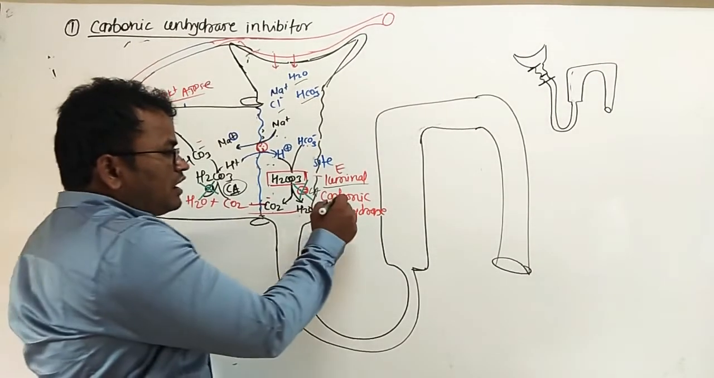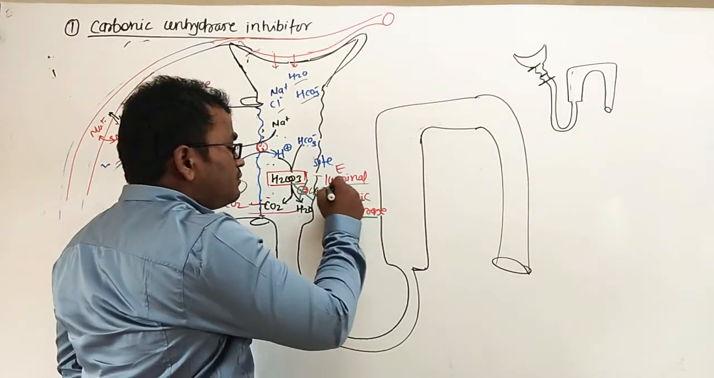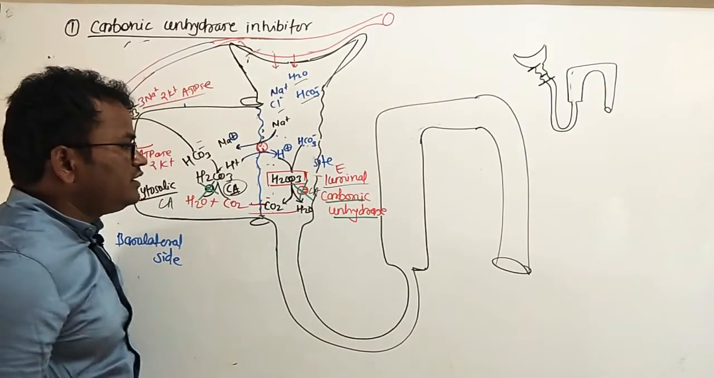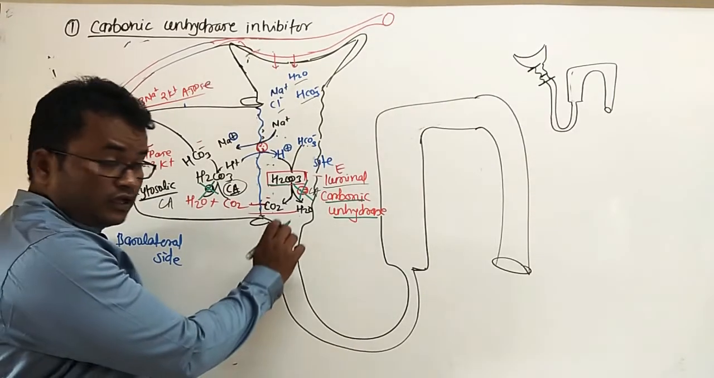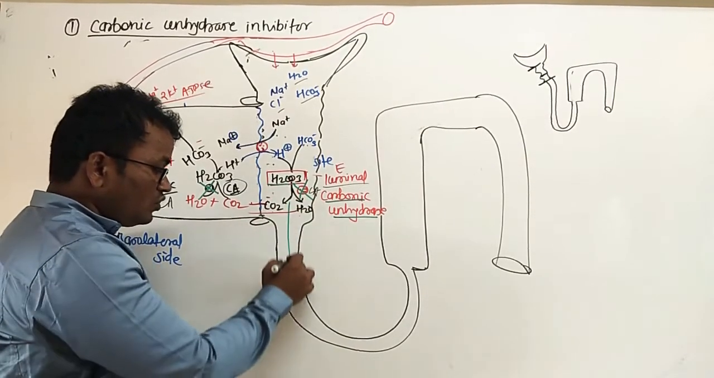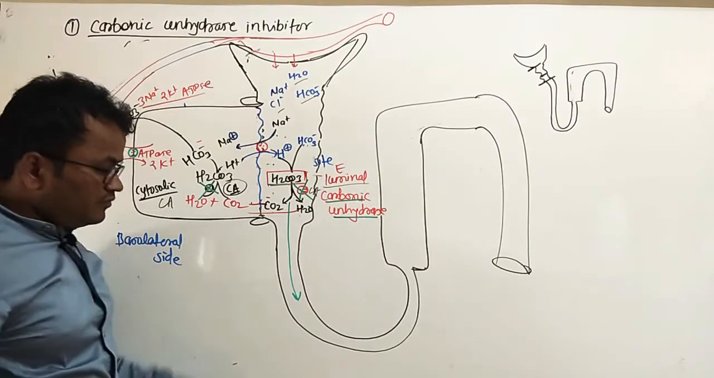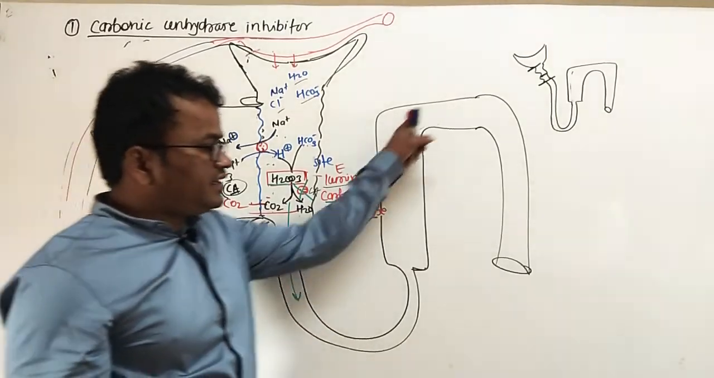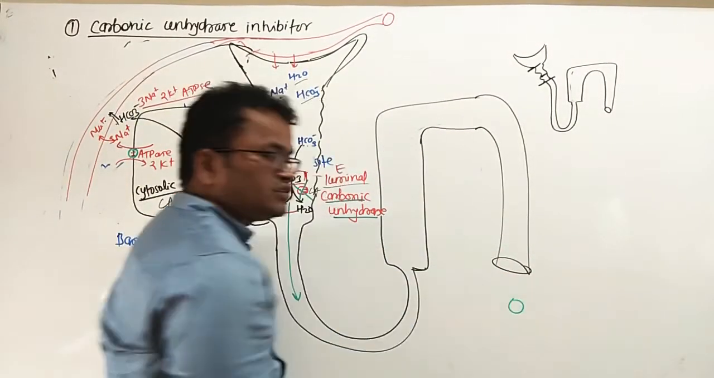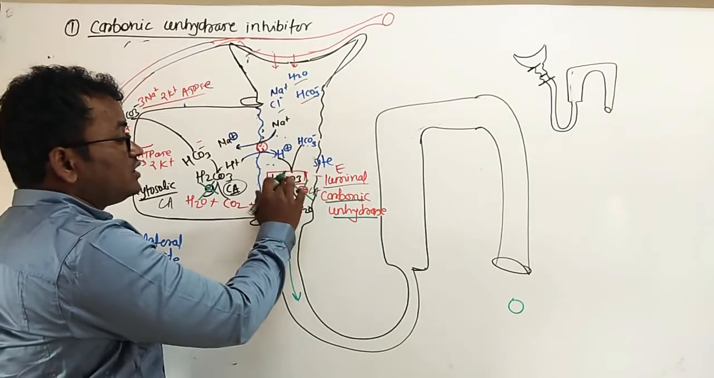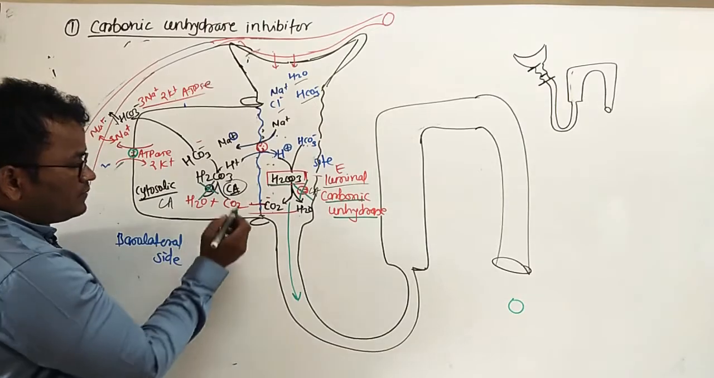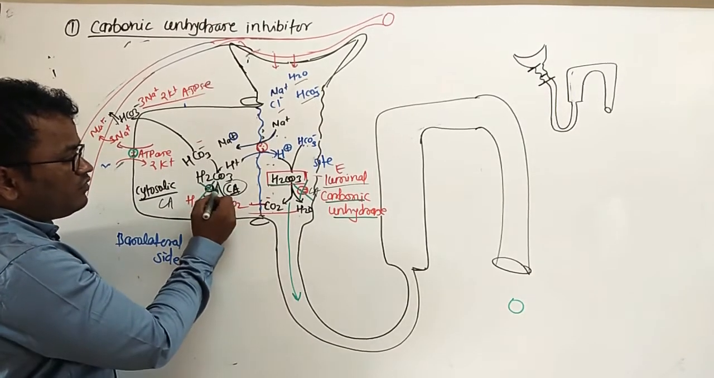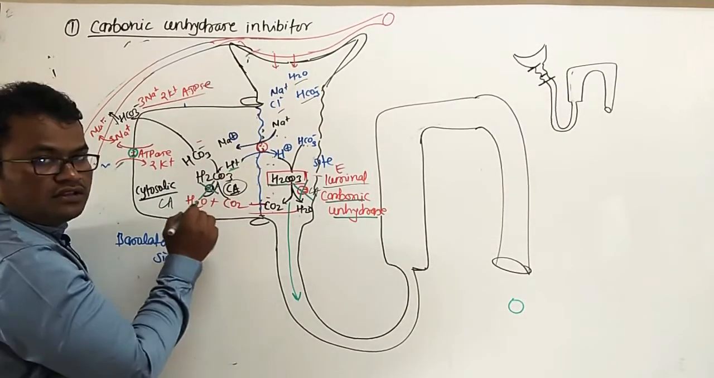If the carbonic anhydrase is bound, then it cannot split H2CO3. Then H2CO3 goes into the loop of Henle, then the DCT, and ultimately HCO3 goes into the urine. So first, what will happen? Here it will not split, it will not form here, so H+ will not form here.